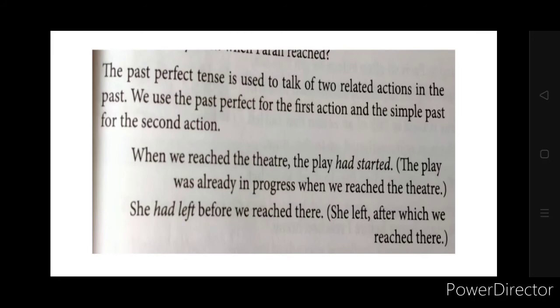Now the past perfect tense is used when it is to talk of two related actions in the past. We use the past perfect for the first action and the simple past for the second action. Okay, so when we are talking about two related actions, that is when we use it. When we reached the theater, the play had started.